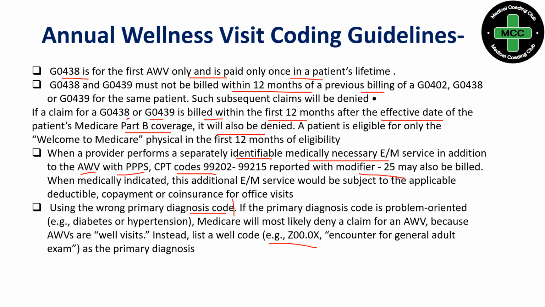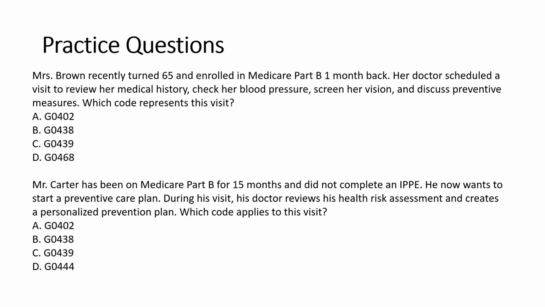You will clearly understand. So coming to practice question, the first question, Mr. Brown recently turned 65 and enrolled in Medicare Part B 1 month back. Her doctor schedules a visit to review her medical history, check her blood pressure, screen her vision, and discuss the preventive measure. Which code represents this visit? So you can see here, patient recently turned 65 years and enrolled to Medicare 1 month back only.